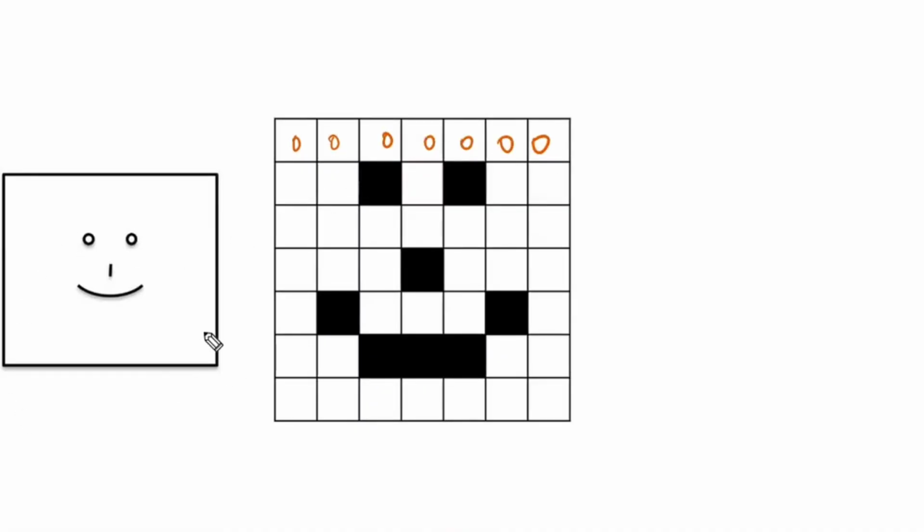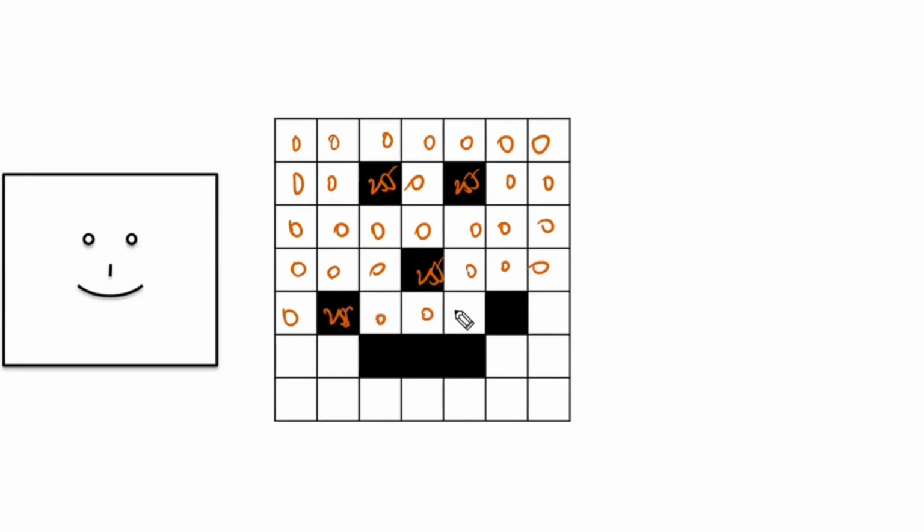Here it is a black and white image, and the value 0 means white. This one is 255, then 0, 0, 0. 255 is pure black color, 100% pure black.